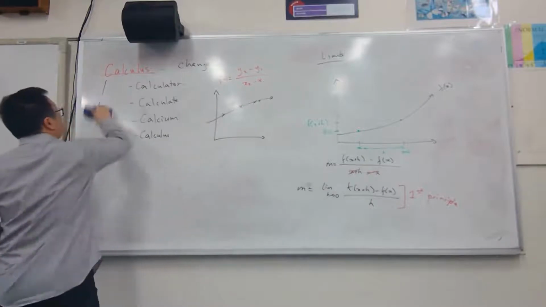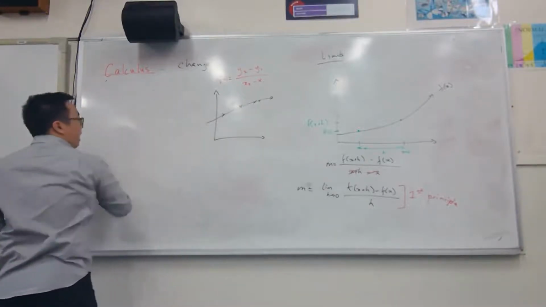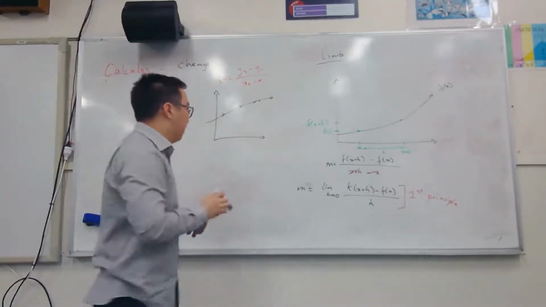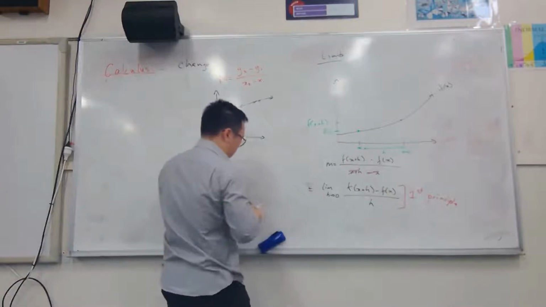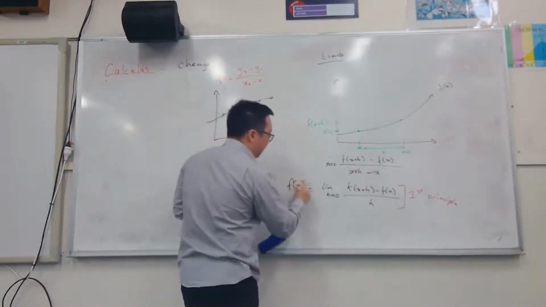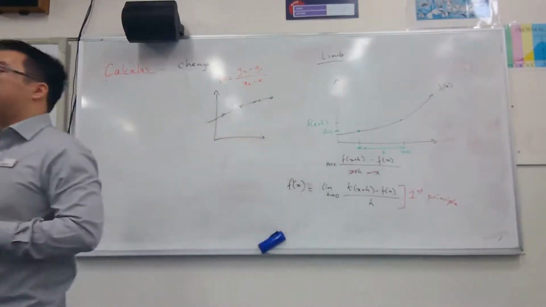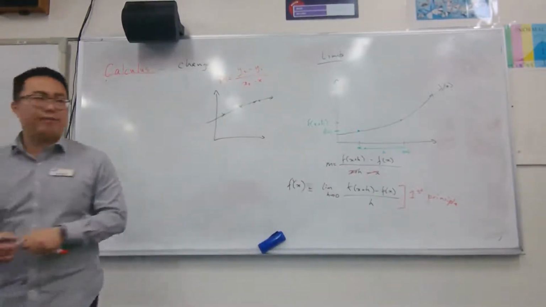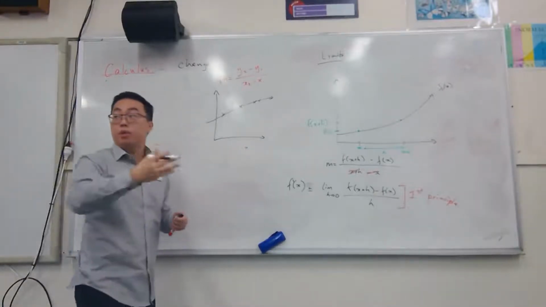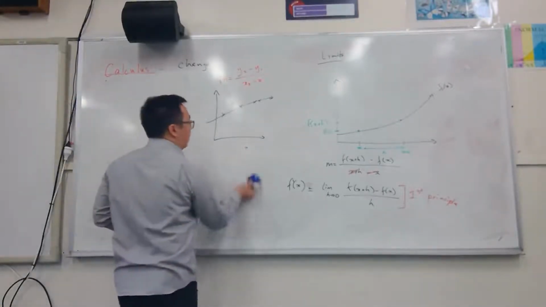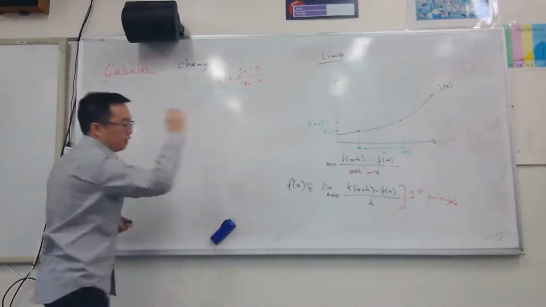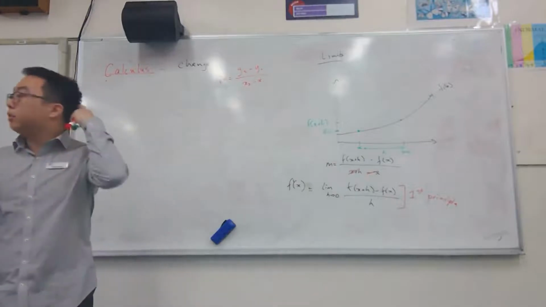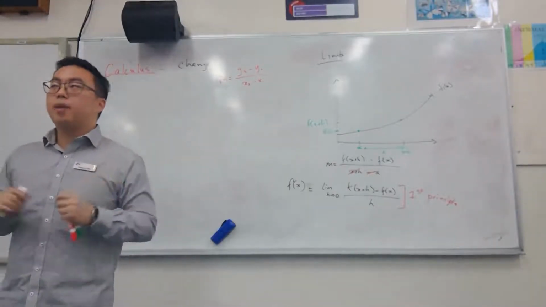So Isaac Newton developed this terminology. He said that instead of writing m, because we know that's a gradient, I'm going to write that as f dash x. f dash meaning the differentiated version of f of x. Now, it makes sense that if I was to write two dashes, it'd be the derivative of the derivative, but that's not as important right now. So we know that f dash x equals that, but Gottfried Leibniz had a different kind of notation, because remember, they developed it independently.